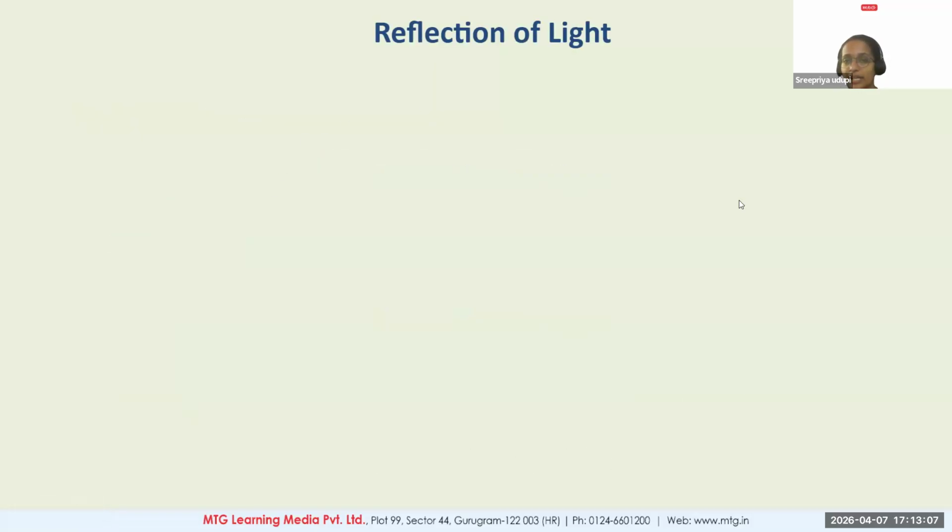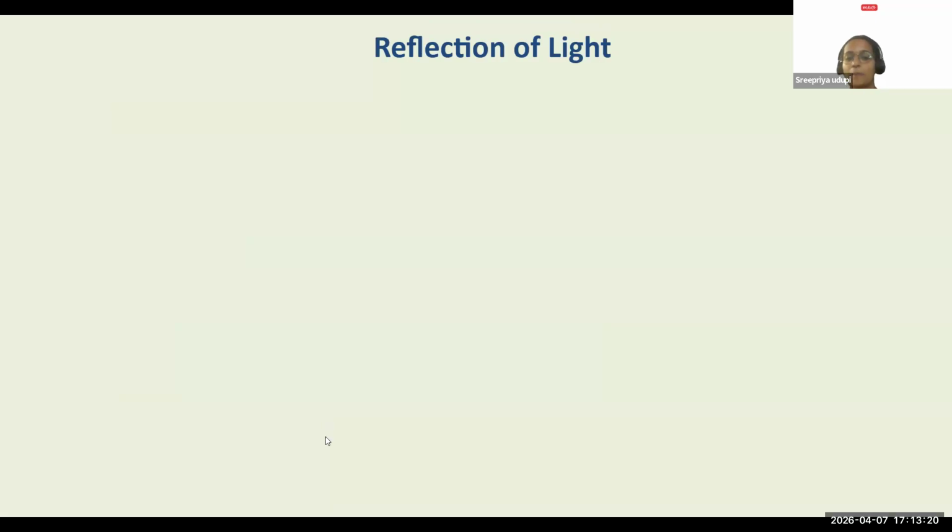Now we will try to understand reflection of light. And each and every one of you already knows about reflection. I am very sure about it. Please tell me, what is reflection? What is reflection? Correct, Ishan. Yes? I'm getting answers. Very good. But please tell me, what is reflection of light? What is reflection of light helping us in? How is it useful to us? Where do you see reflection? Anything is fine with me. Please try to answer, everyone.